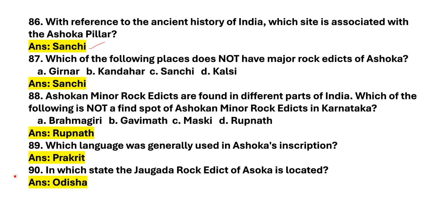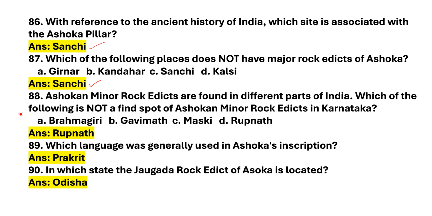Next question. Which of the following places does not have major rock edicts of Ashoka? Options are Girnar, Kandahar, Sanchi, Kalsi. Answer is Sanchi. Next question. Ashokan minor rock edicts are found in different parts of India.